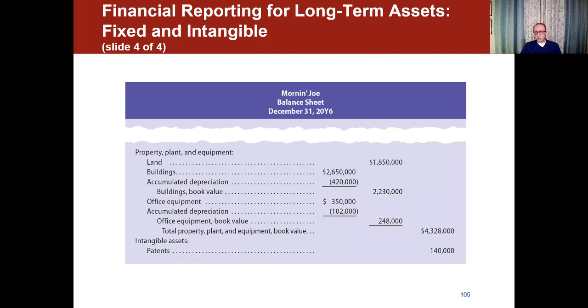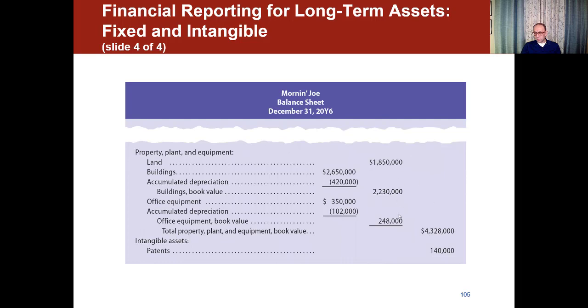It's a cafe, and they have the balance sheet for December 31st, 2016. And you can see here they have their long-term asset, which is property, plant, and equipment. They have the land. And remember, land does not have any accumulated depreciation, so we use just the original cost. And then we have building with its original cost minus its accumulated depreciation to get its book value. Then we have office equipment, again minus its accumulated depreciation to get the office equipment book value.